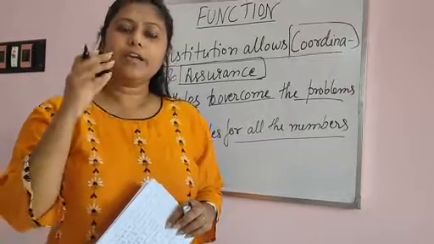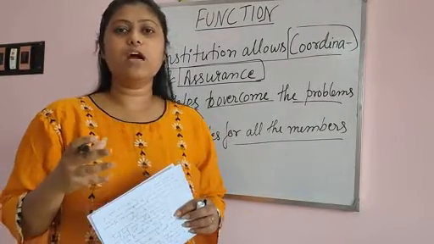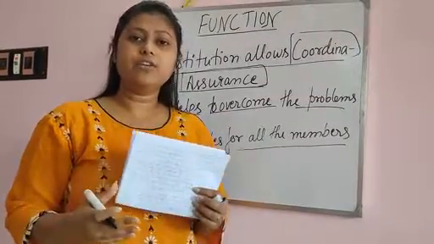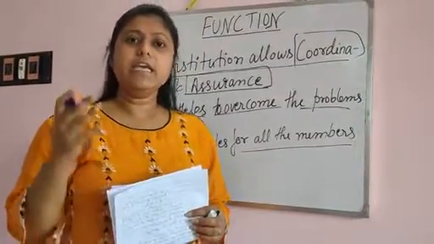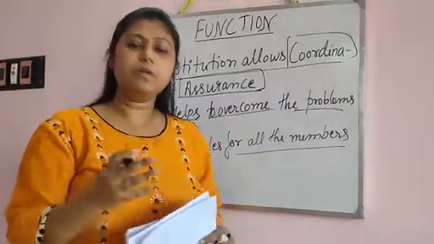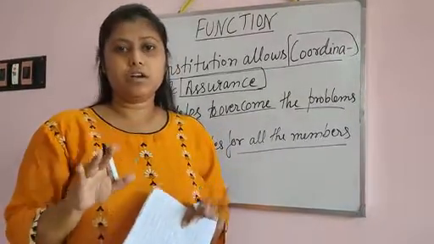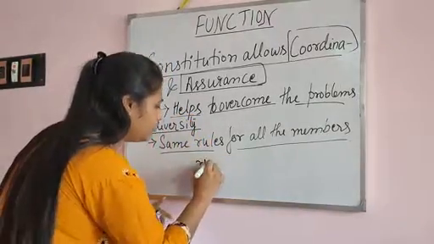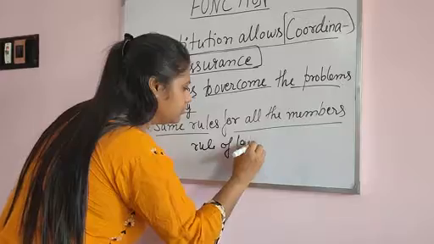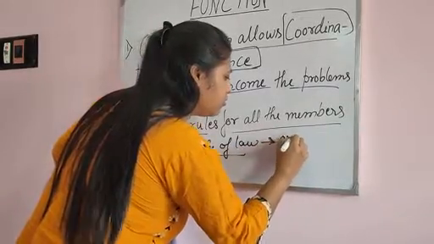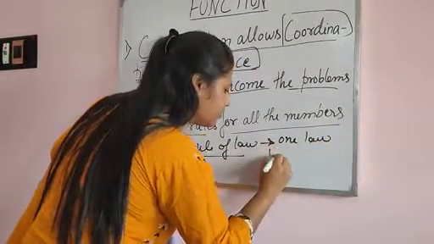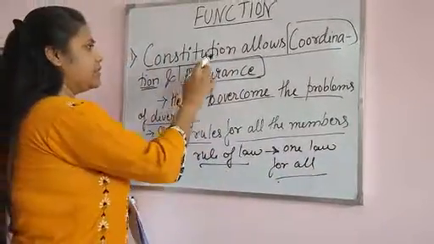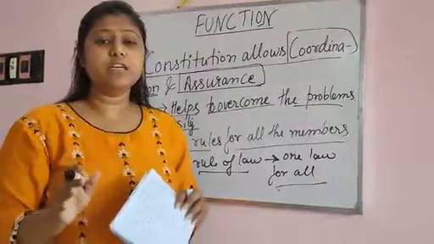That means whether a person is in a very high position or in high authority, how they are treated by the government in the society, our normal people are treated the same, because our constitution gives the rule of equality, that is, rule of law, meaning one law for all.